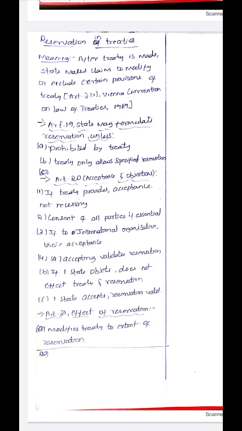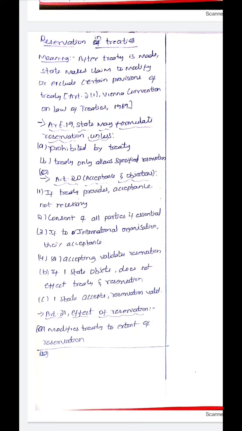The next is that accepting validates the reservation. If a state reserves the treaty and another state accepts it, then it will validate the reservation. If one state objects, it does not affect the treaty and reservation. If only one party objects, it will not affect the treaty or the reservation of the other state. If only one state accepts the reservation of the other state, then the reservation will be held as valid.